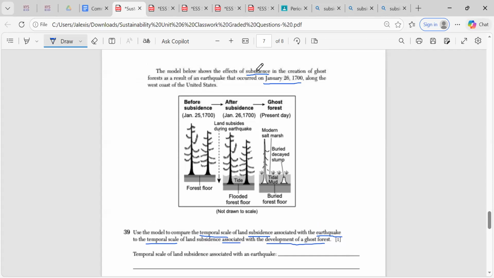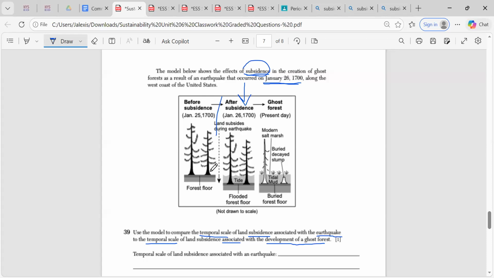So when I'm looking, the subsidence occurred as a result of an earthquake that occurred on January 26th. So the earthquake occurred on this day, and on this same day the land shows a land subsidence. There's a caving in that has taken place.